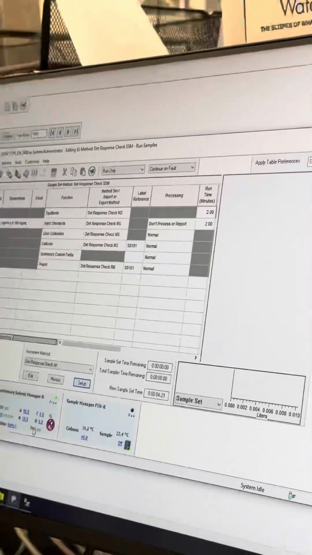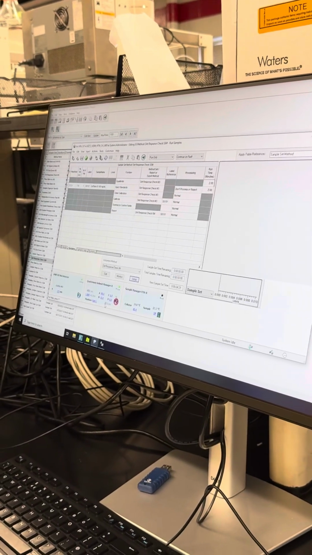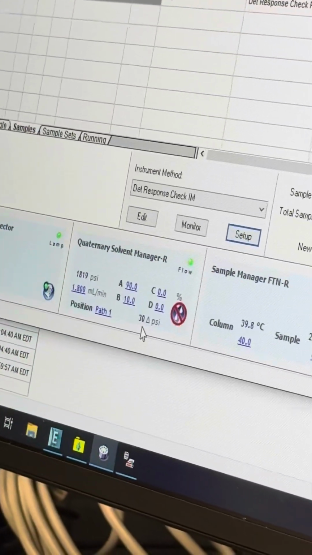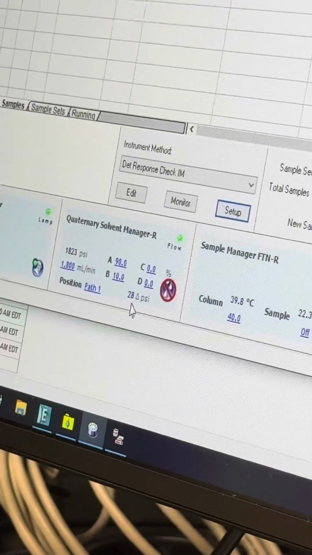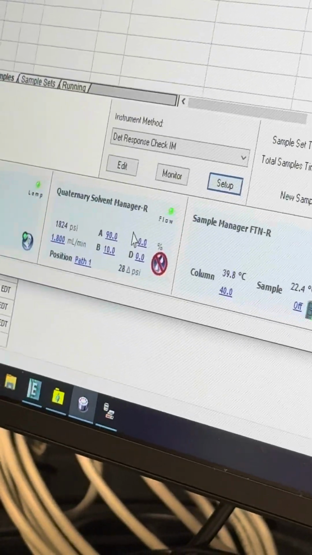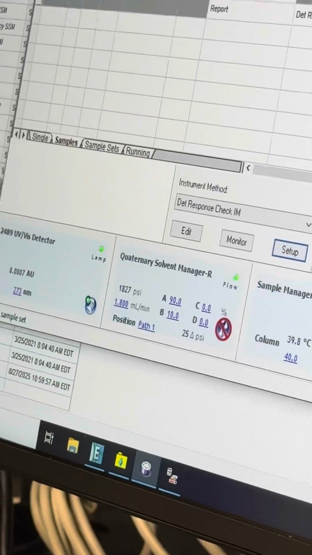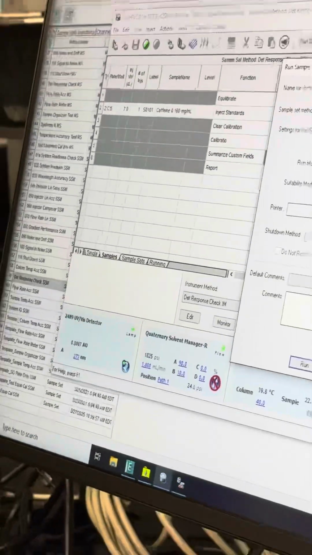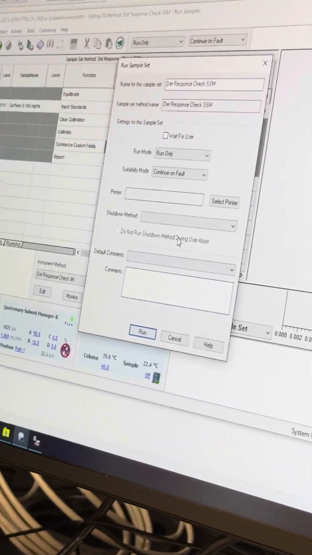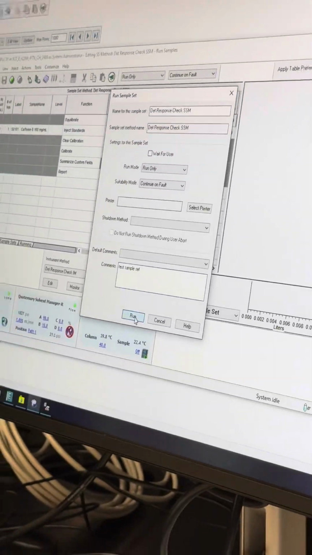So now that we've given this a chance to even out, you want this delta pressure to be as low as possible. Usually under 30 is fine. That just shows that it's equilibrated. It's reaching a stable area, so we're not seeing fluctuations in the baseline pressure through the mobile phase. So now that we've seen it drop, we can hit this green button, which means go. It's going to run that sample set. You can change that sample set name, and I'm going to do test sample set, and then we'll hit run.